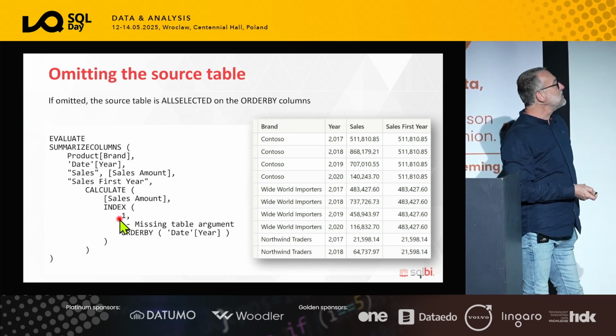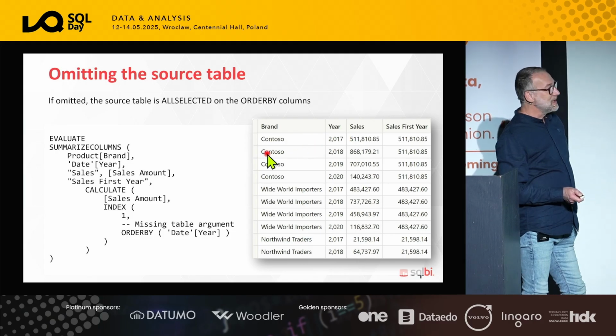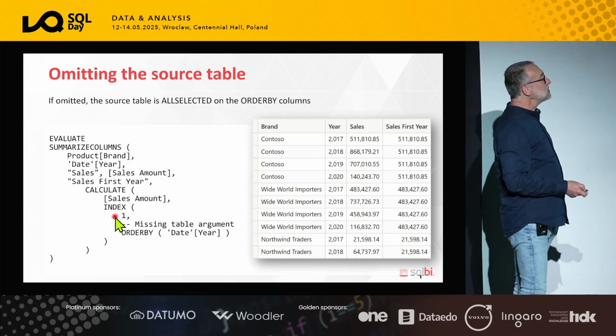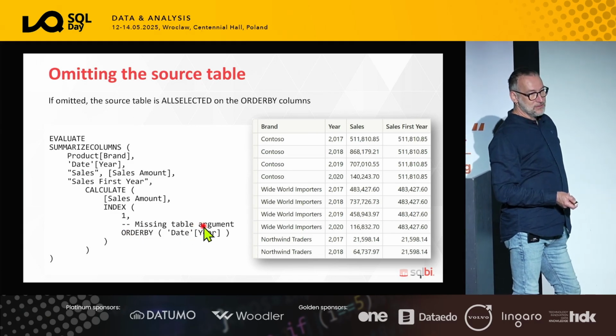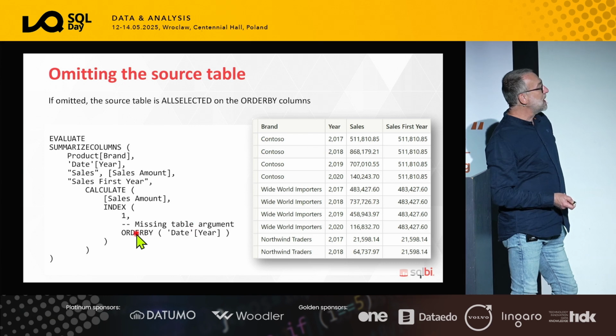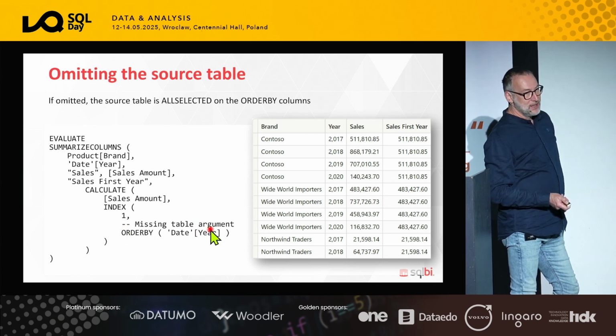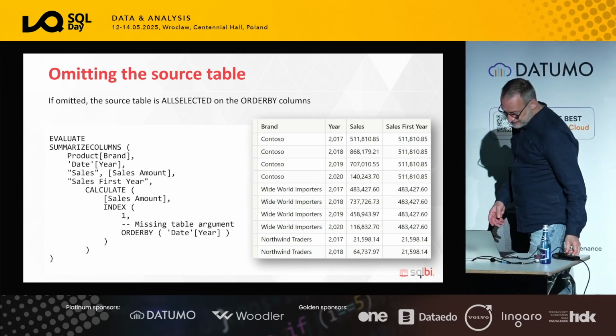You say, oh, I want the first ordering by date year. Does the source table contain the brand, or the year, or the sales, or brand, year, and sales, or nothing at all? By default, if you do not specify anything, the engine uses all selected of the order by columns. So in this case, because we didn't specify anything, it will say order by date year, and instead of this missing table argument, we should have all selected date year. So the source table contains all the columns that you use for the order by.